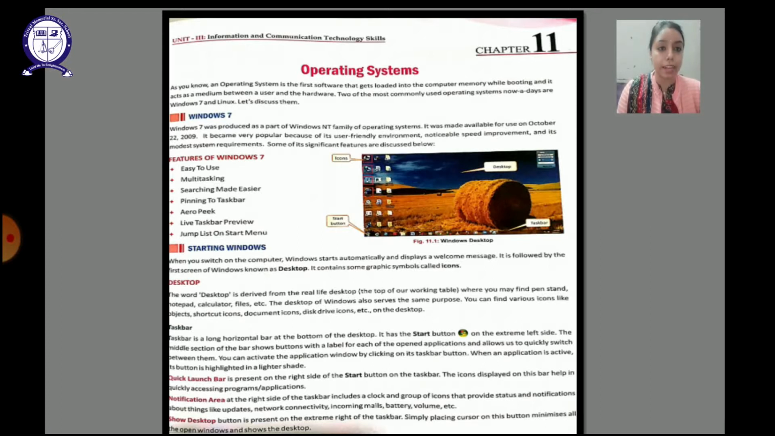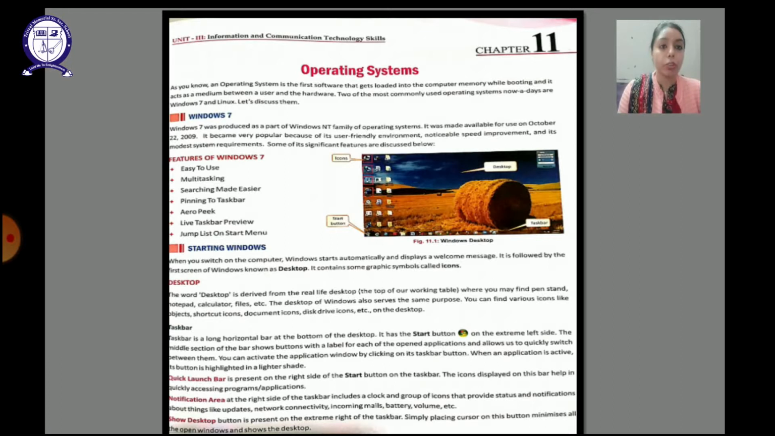Let us understand. Operating system is the first software that gets loaded into the computer memory while booting and acts as a medium between the user and the hardware. Who is the user? The person who is working on the computer, and hardware is the machinery equipment of the computer. So operating system is a software which acts as an intermediator between the two. It is a software which gets loaded into the memory when the computer starts up.